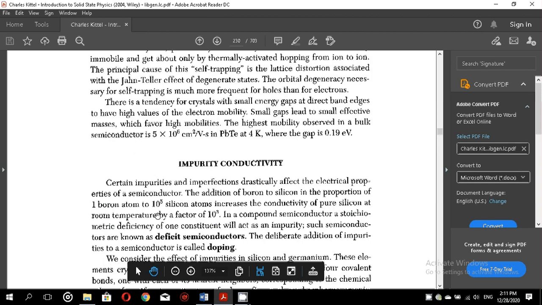Now my next topic is the impurity conductivity, and I will come back to this topic in the second part of my lecture.